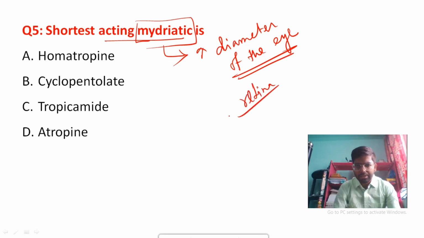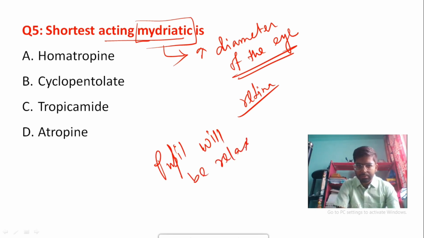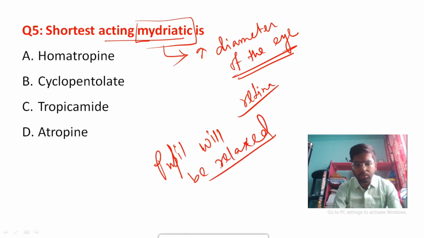If you have to observe your retina, then the diameter of the pupil should be increased. The pupil will be in a relaxed condition. Then only you will be able to observe the posterior portion of the eye.